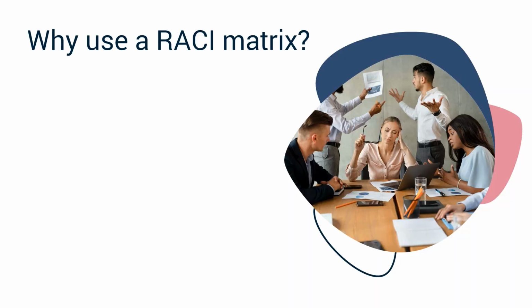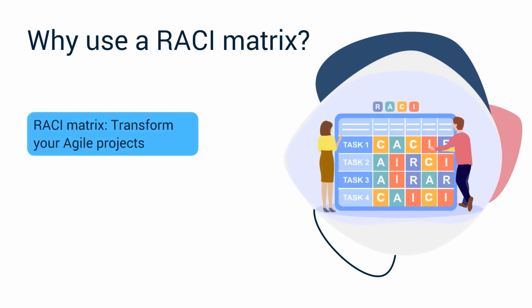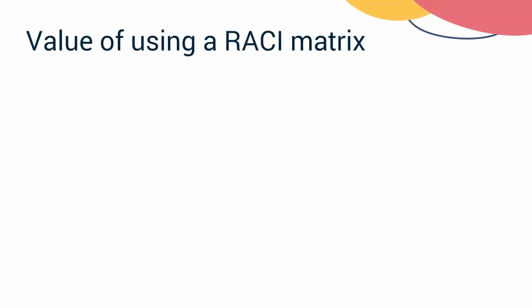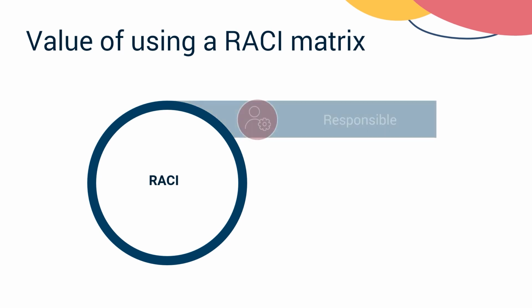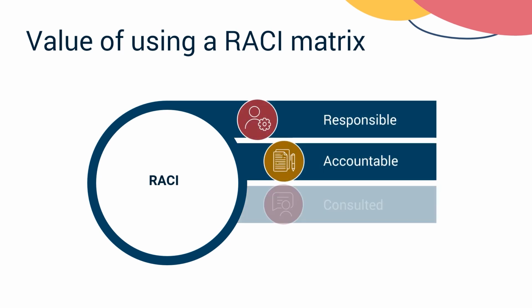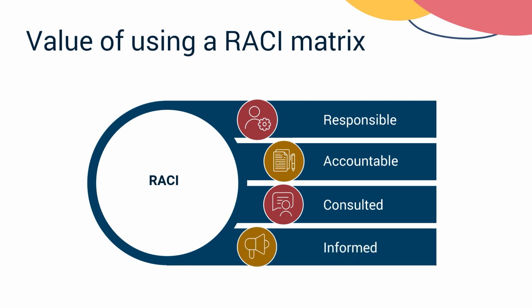Confusion over roles and responsibilities can derail even the best teams. With the RACI matrix, you can effectively transform your Agile projects. A RACI matrix is a powerful tool for defining team roles in 4 categories: responsible, accountable, consulted, and informed.